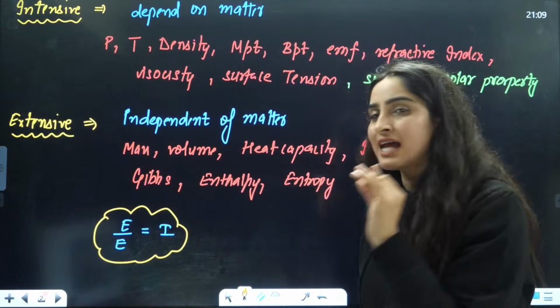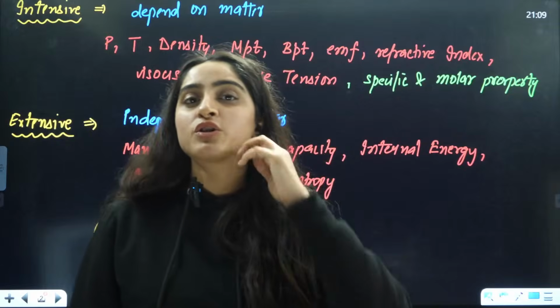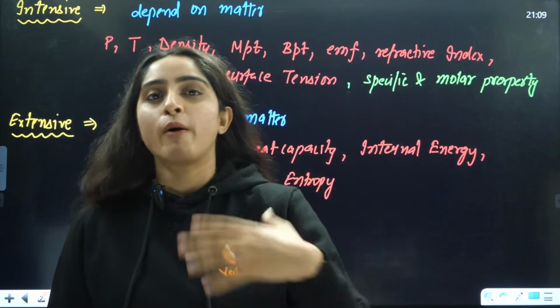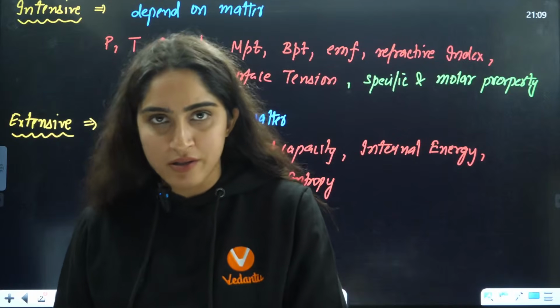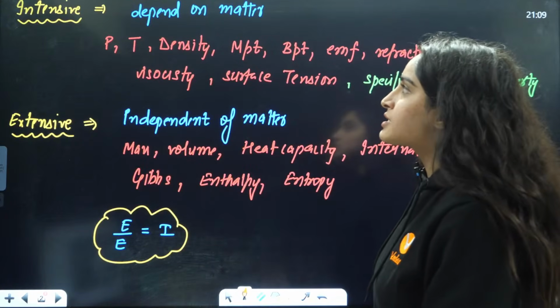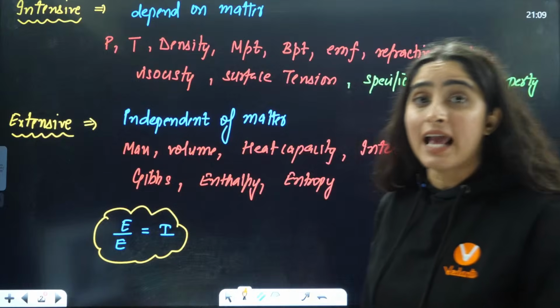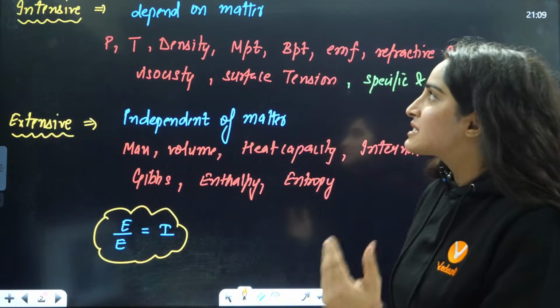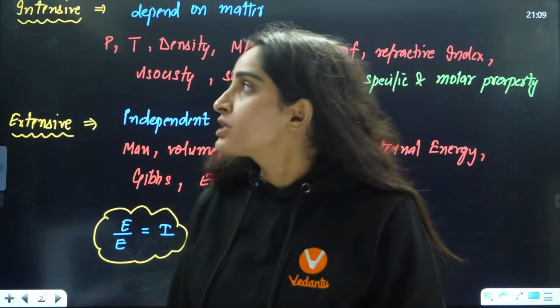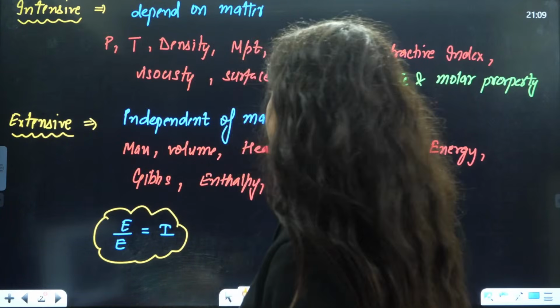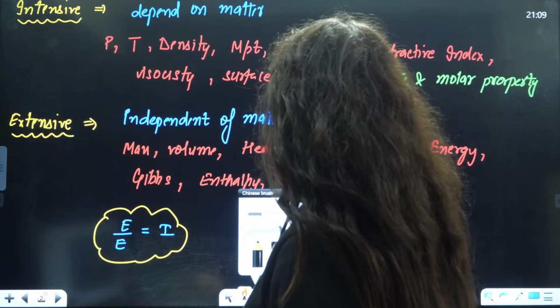Now, firstly, I'll tell you all the terms on which the questions are asked. Then we will talk about different formulas from where the questions are asked. So first thing is talking about the intensive and extensive property. Wait a minute, it should be the opposite.